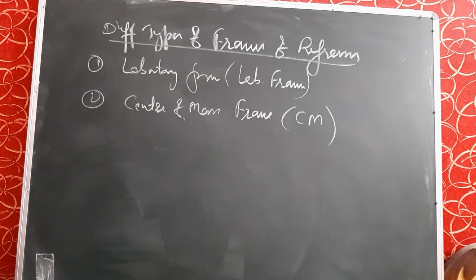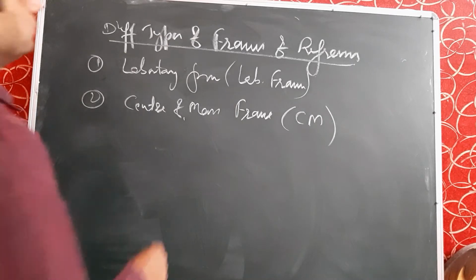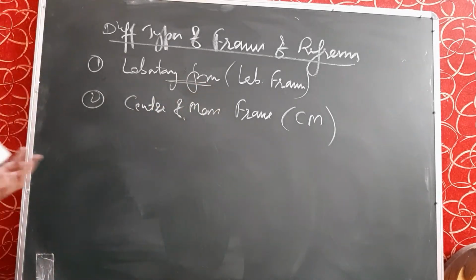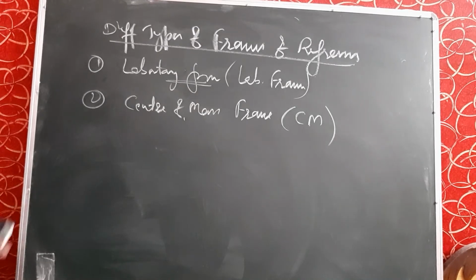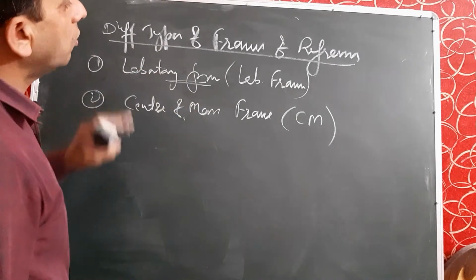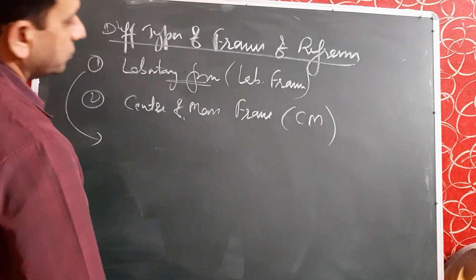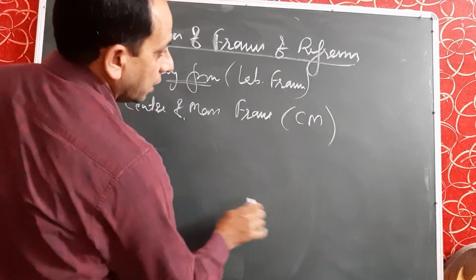So what are these two frames? First, the lab frame. Basically, when we study collisions, elastic or inelastic, we use these as the reference frames. First of all, what is the laboratory frame? It is the frame of reference which coincides with the target atom.